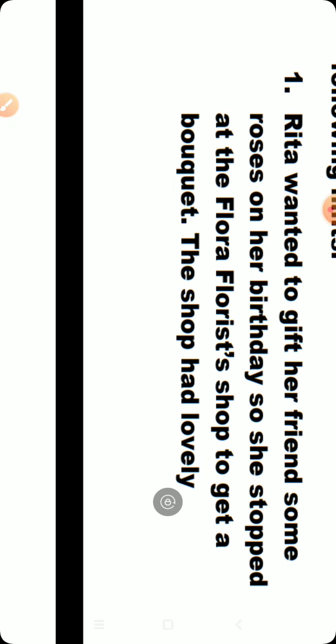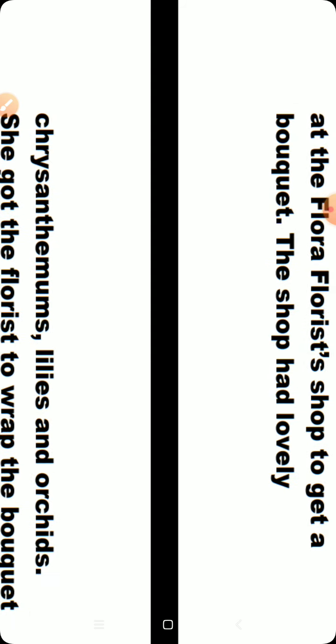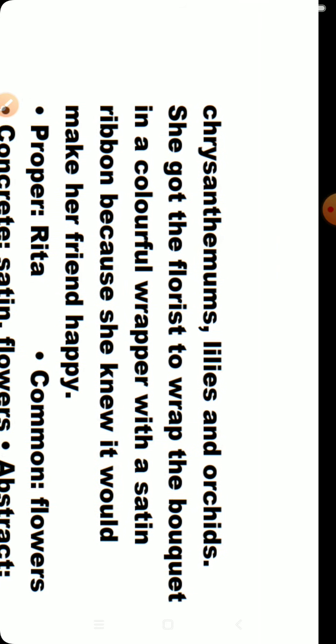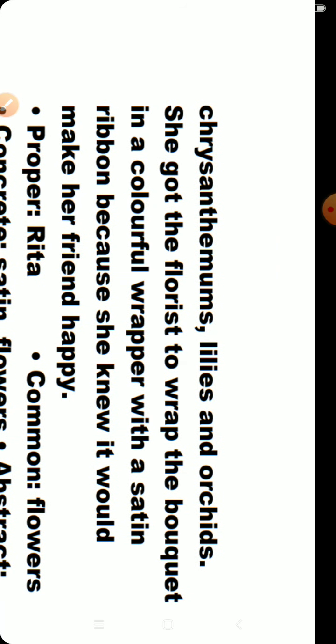For example, I saw the picture of a girl. I called her Rita. Rita wanted to gift her friend some roses on her birthday, so she stopped at the Flora florist shop to get a bouquet. The shop had lovely chrysanthemums, lilies, and orchids. She got the florist to wrap the bouquet in a colorful wrapper with satin ribbon because she knew it would make her friend happy.